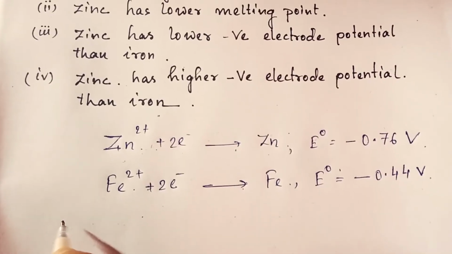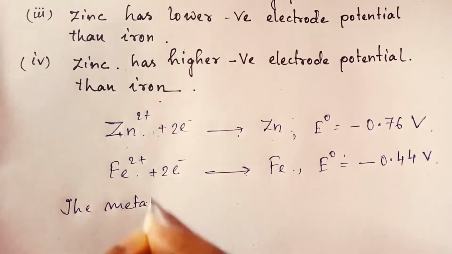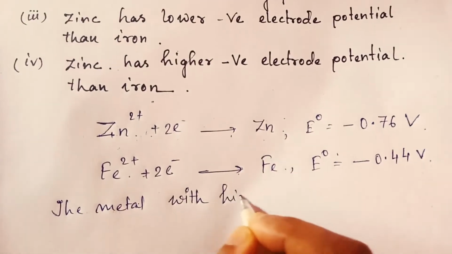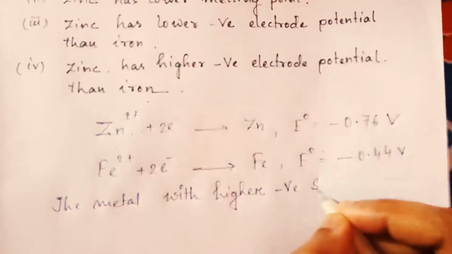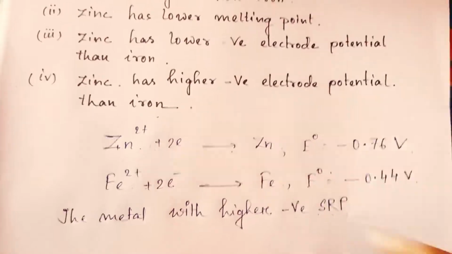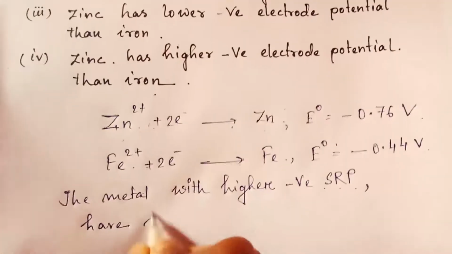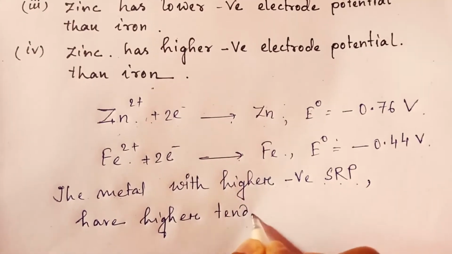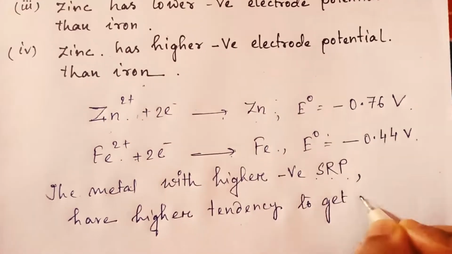Now always remember the point that the metal with higher negative SRP, SRP means standard reduction potential value, then that metal has higher tendency to get reduced.